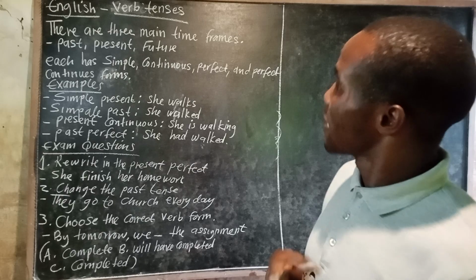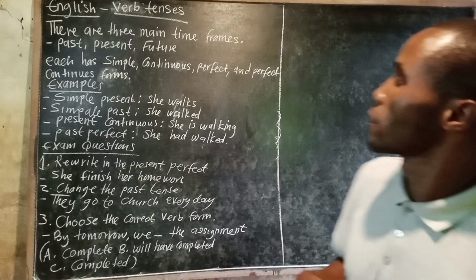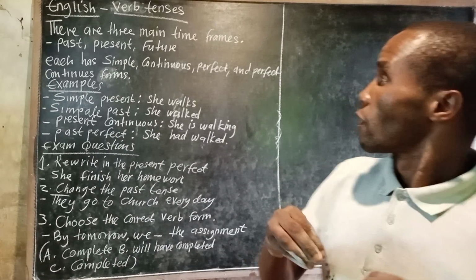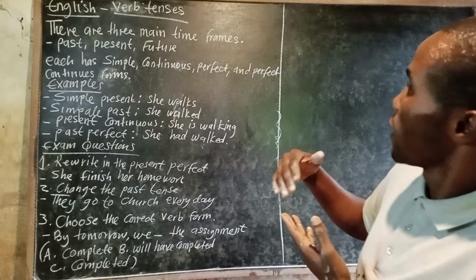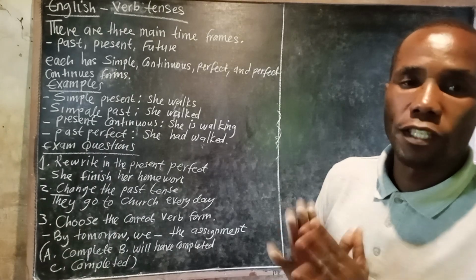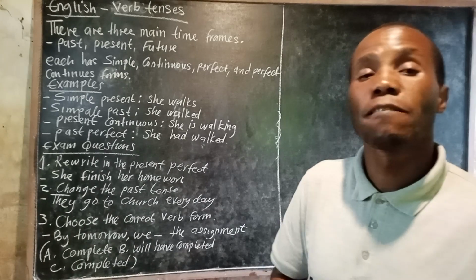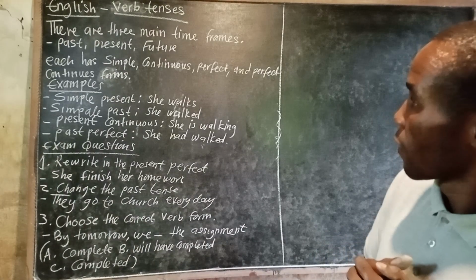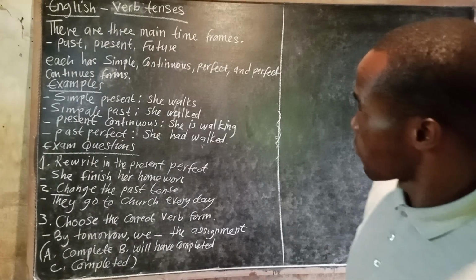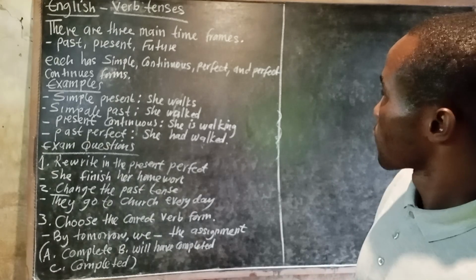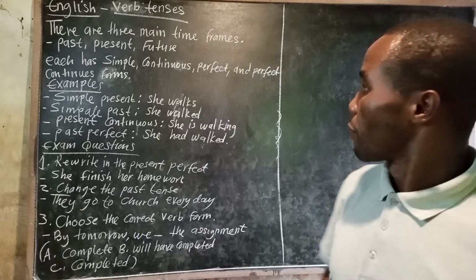Three main time frames. Each has simple, continuous, perfect, and perfect continuous forms. So for example, when you talk of past, the past time frame has got simple tense, continuous tense, perfect continuous tense, and perfect tense. Okay. So now quickly let us look at a few examples that I've outlined for you and see how best these verb tenses are applicable.